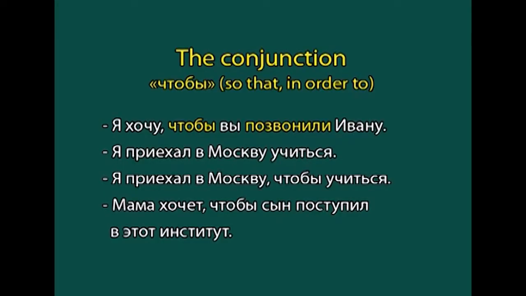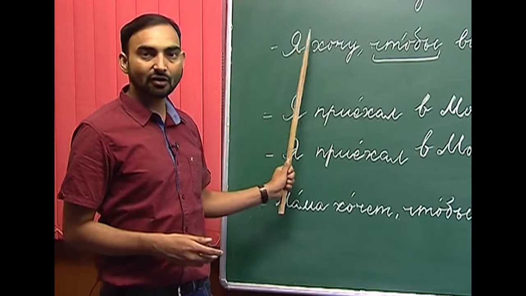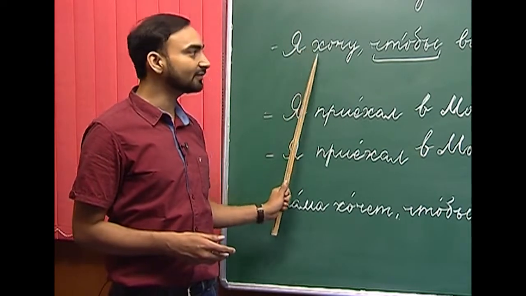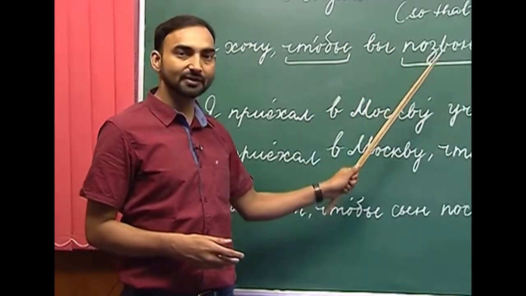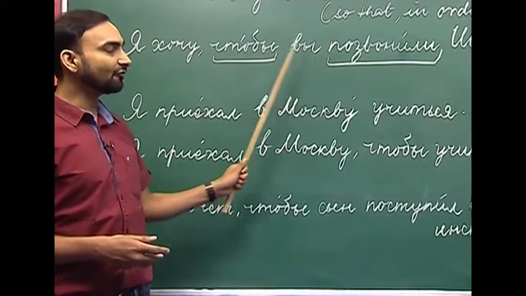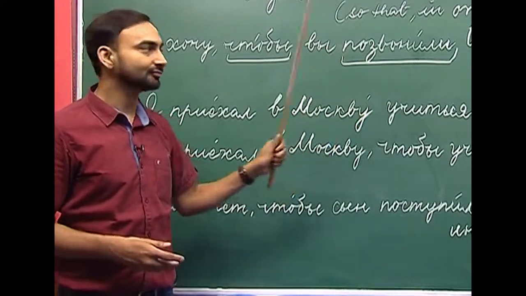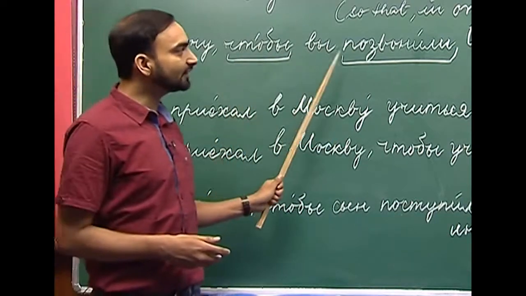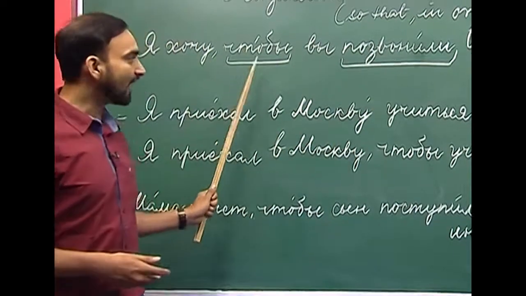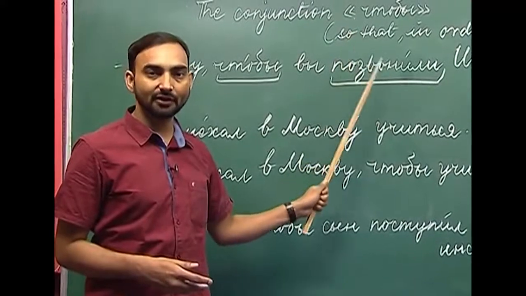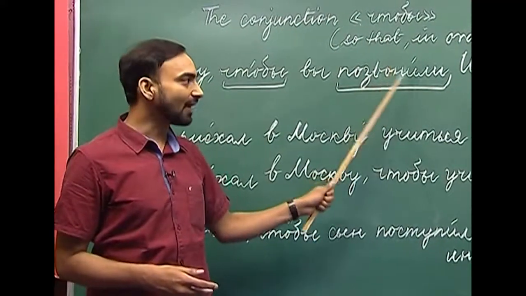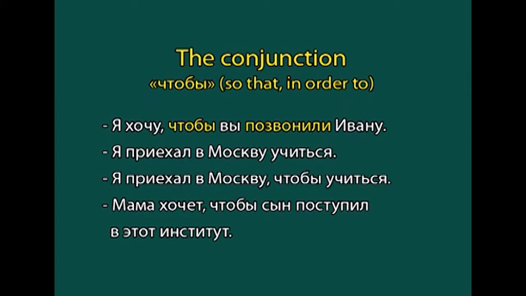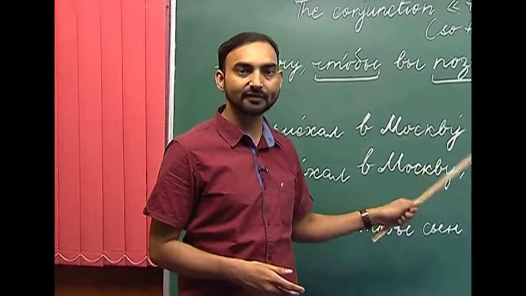The subject of the principal clause demands the subject of the subordinate clause to perform a certain action, and we use this construction, with the verb in the subordinate clause in the past tense. Я хочу, чтобы вы позвонили Ивану. This happens when the subjects of the main clause and the subordinate clause are different.